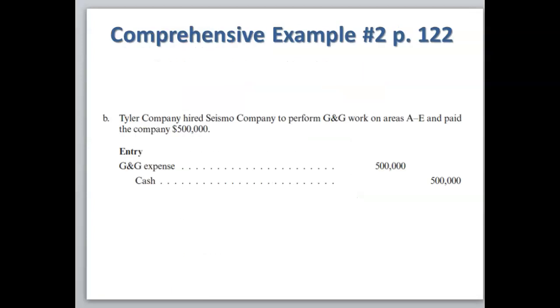Tyler Company hired Sizemore Company to perform G&G work on areas A through E and paid the company $500,000. This is an additional G&G expense. So we're just going to debit G&G expense and we're going to credit cash.